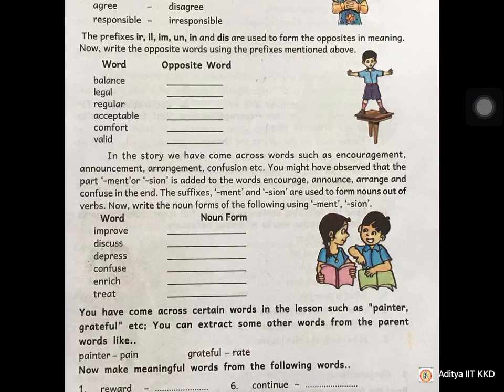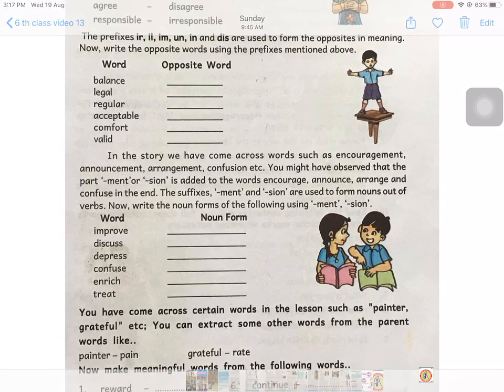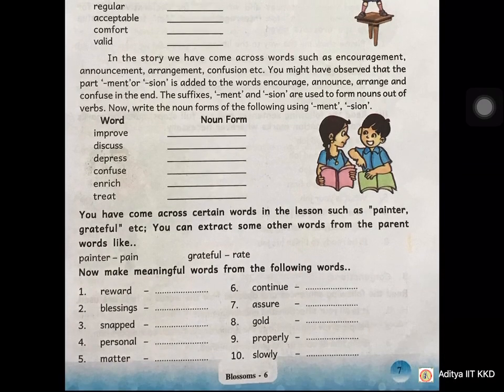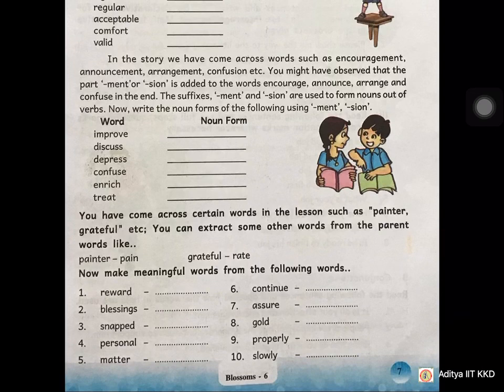So here they have given some words children. Those are verbs, and you have to change those verbs into noun forms. How can you change? By adding suffixes ment or tion. See, for example, improve, improvement, discuss, discussion, depress, depression. Rest of the three can be done by you.